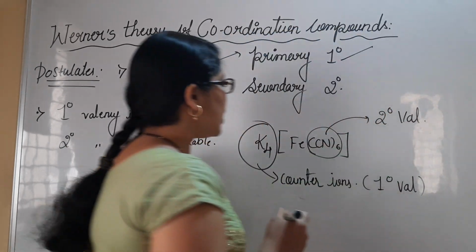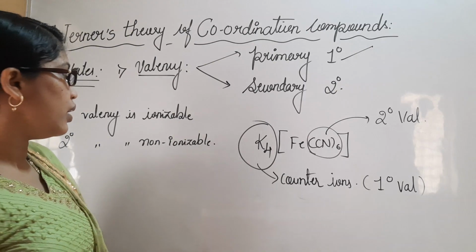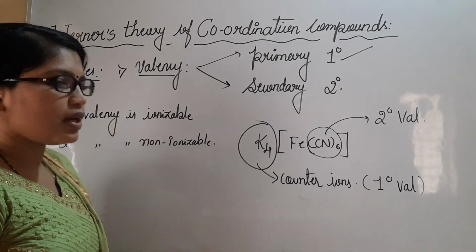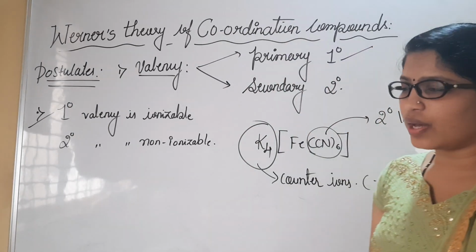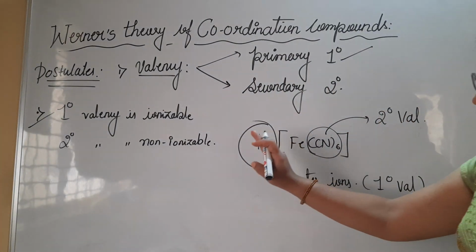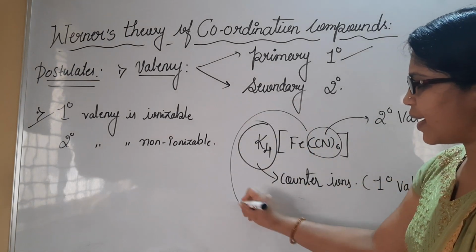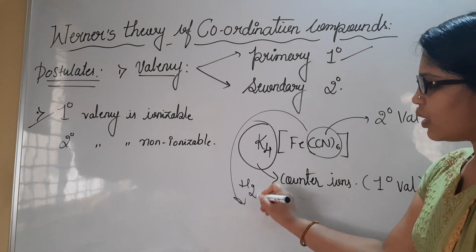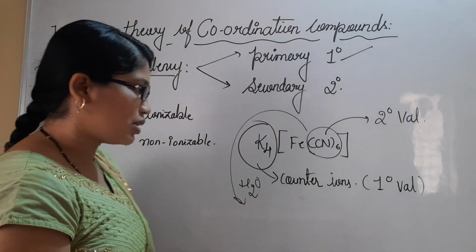The second postulate given by Werner's theory is that primary valency is ionizable and secondary valency is non-ionizable. If this compound is added into water, it is going to make two types of ions.